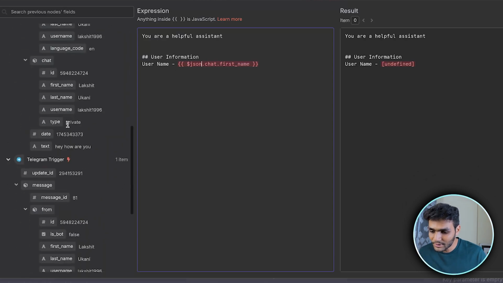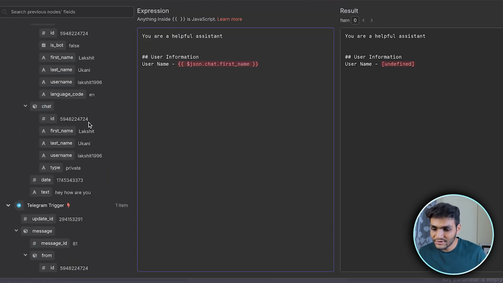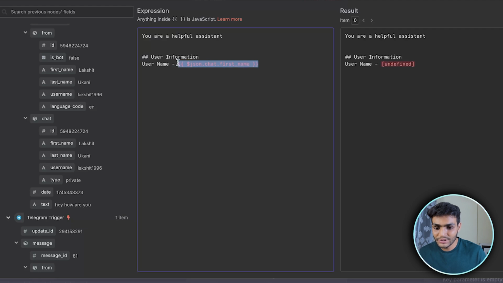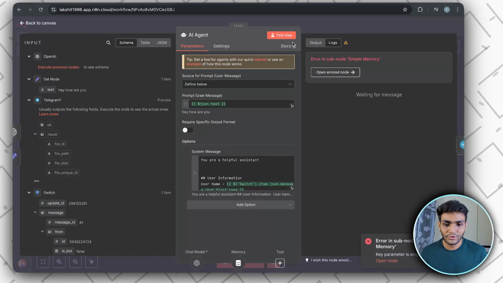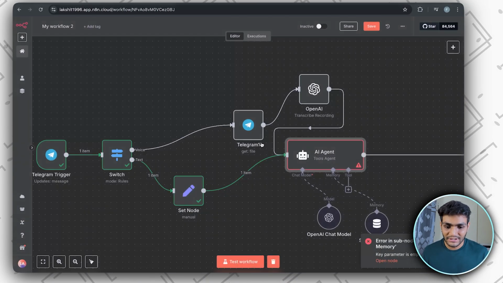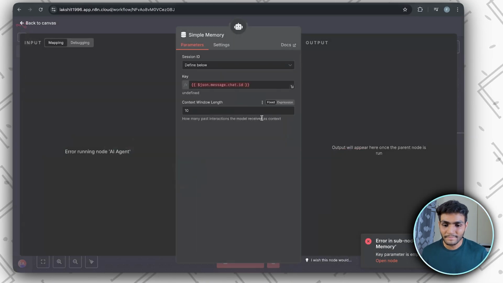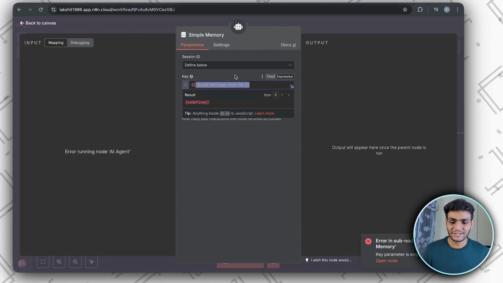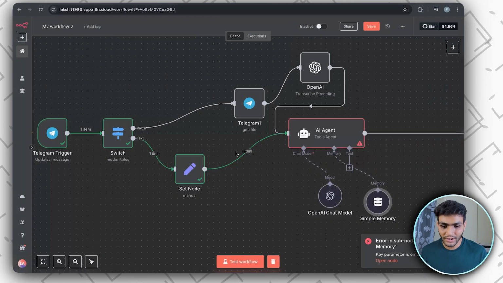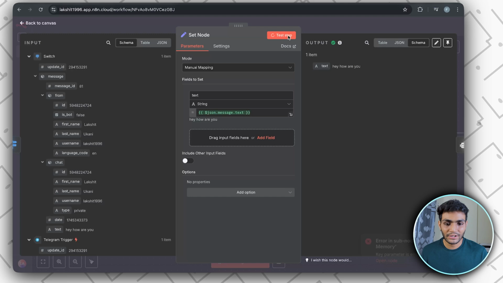Let's go to the Telegram part. In this thing, we can see we are getting the message from here. So let's remove this part. Let's add this thing. And now we are good to go. Let's test the step. And in the JSON simple memory part also, you can see that chat ID doesn't exist. So for that, we need to run it again. We'll run this step.